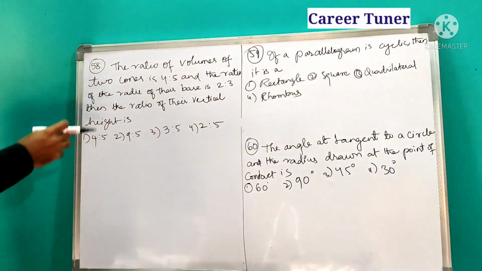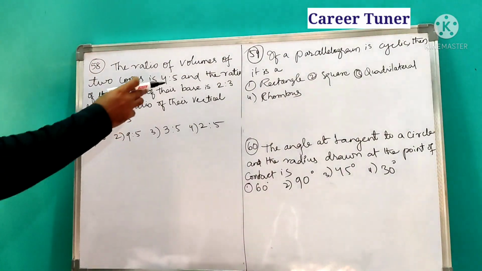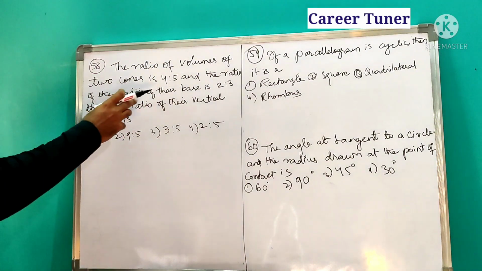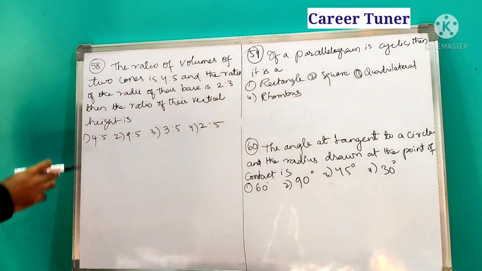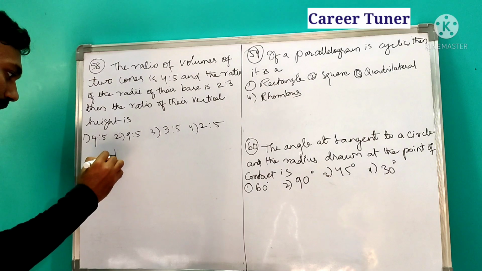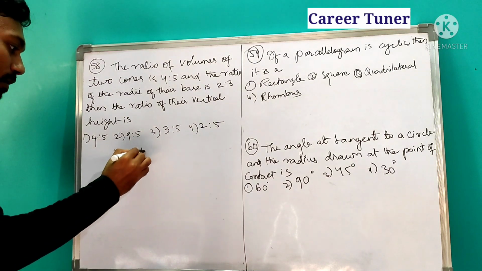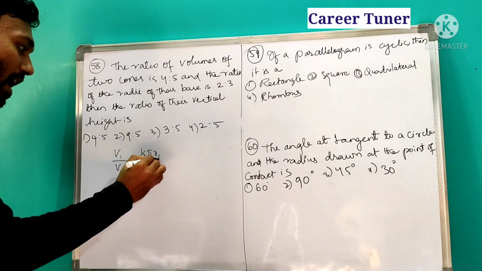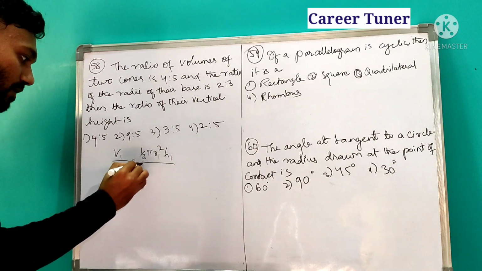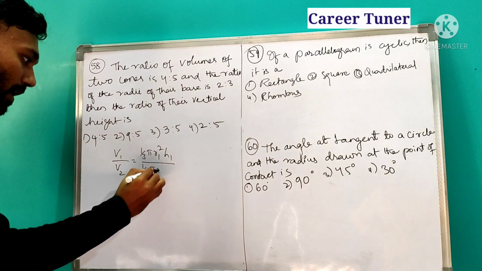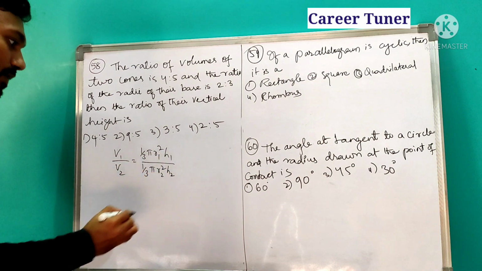The next question, the 58th one. The ratio of volumes of two cones is 4 is to 5, the ratio of the radii of their bases is 2 is to 3, then the ratio of their vertical heights. Let V1 be the volume of the first cone and V2 be the volume of the second cone. What is the volume of a cone? 1 by 3 pi R1 square into H1 for the first one, and 1 by 3 pi R2 square into H2 for the second one.